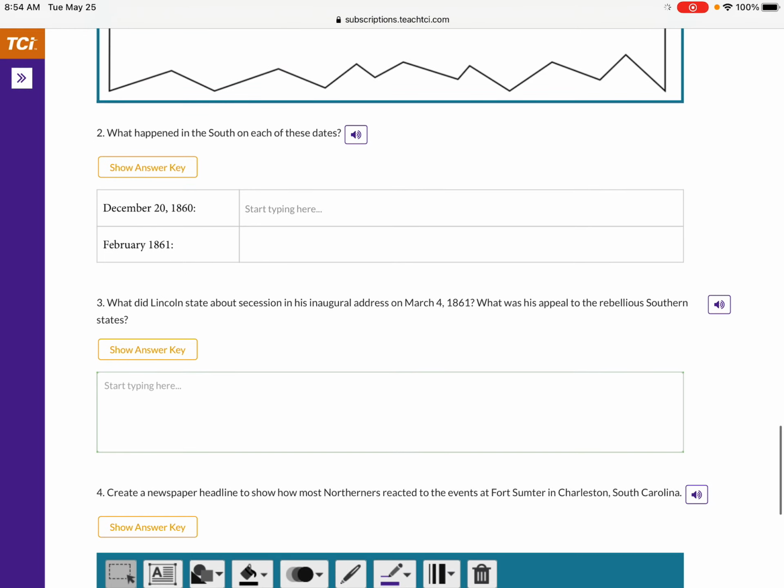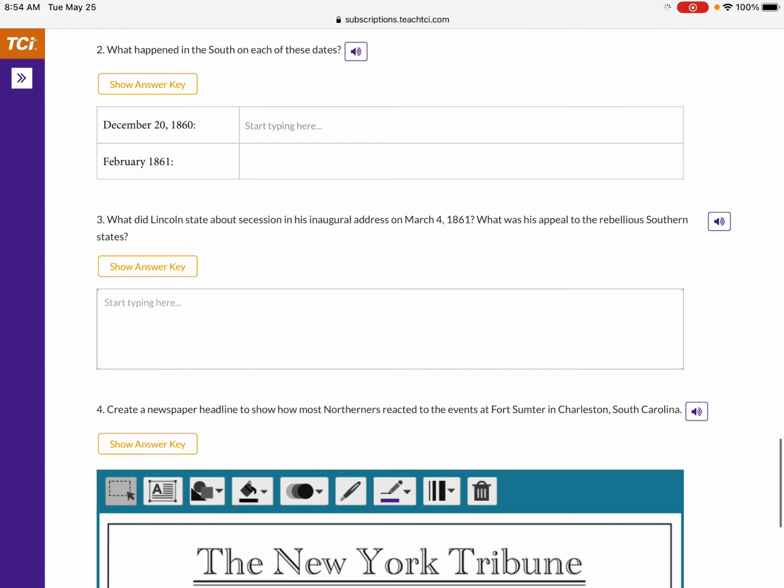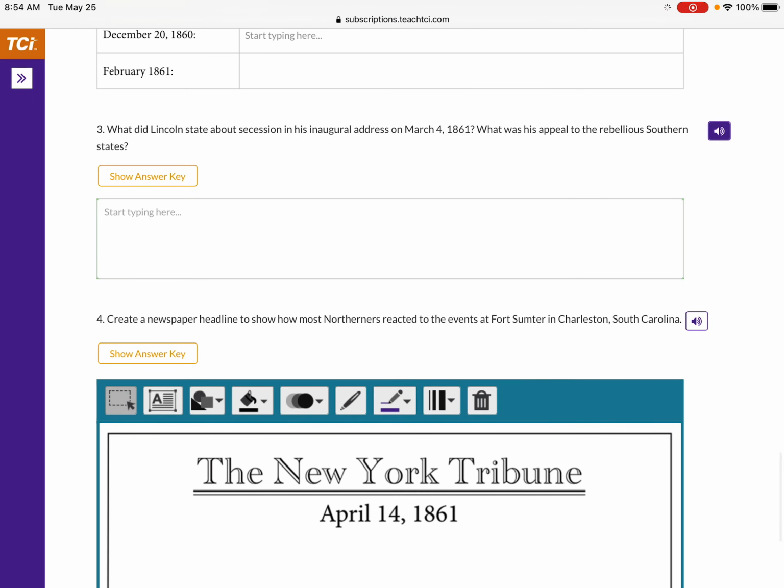Number 2, what happened in the South on each of these dates? December 20th, 1860, go up to the reading and check. February 1861, go up to the reading and check. What did Lincoln say about secession, about leaving the United States, about the United States splitting in half, in his inaugural address, in his first speech?